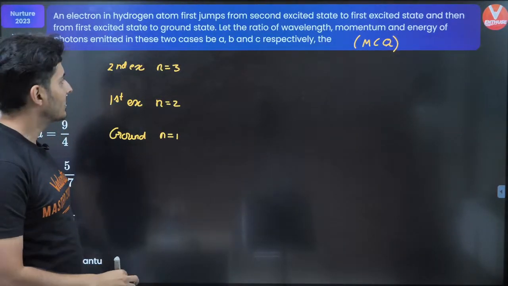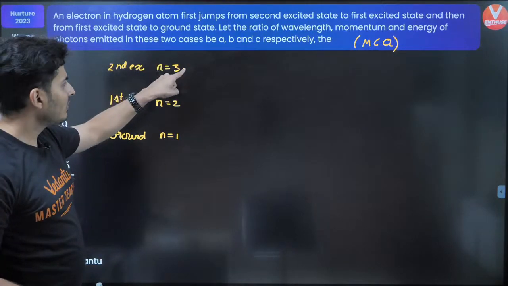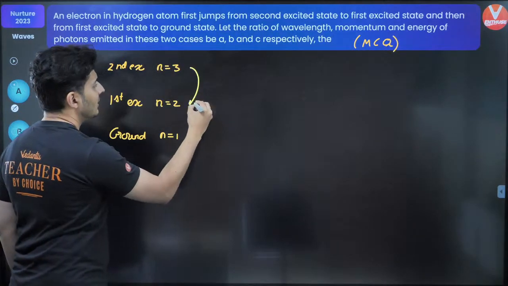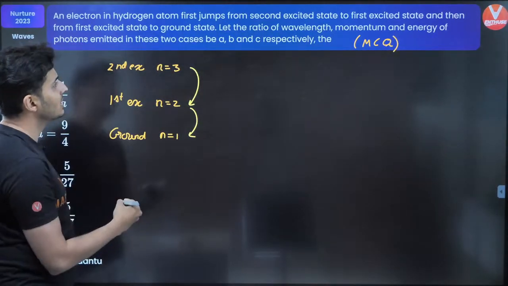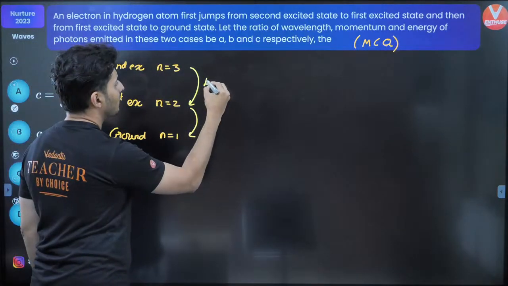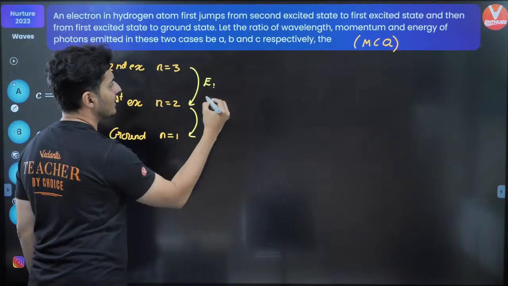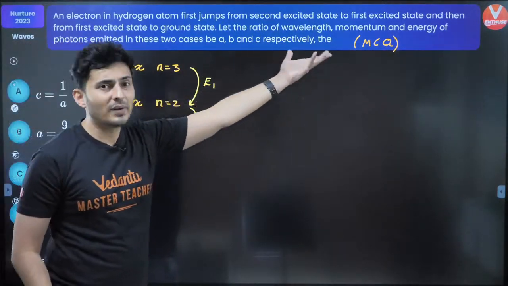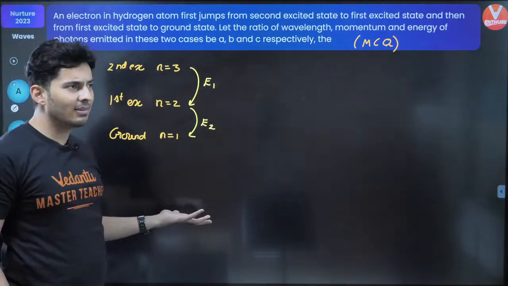If you jump from here to here, there will be some energy, and here to here will be some energy. The ratio of wavelength, etc. is asked. Let's call this energy E1 and this energy E2. We want to find the ratio of energy also, so let's start with energy.